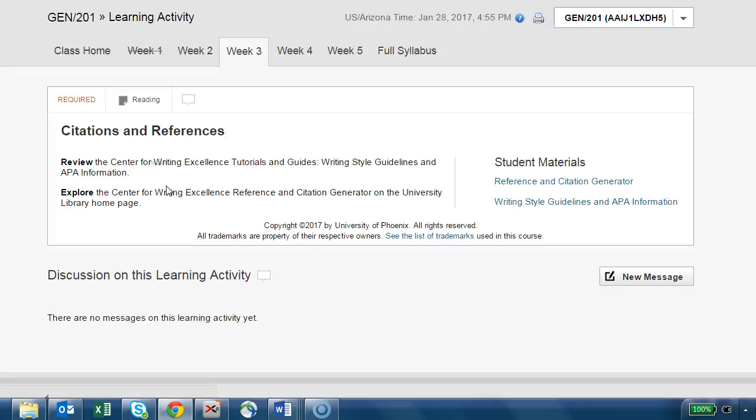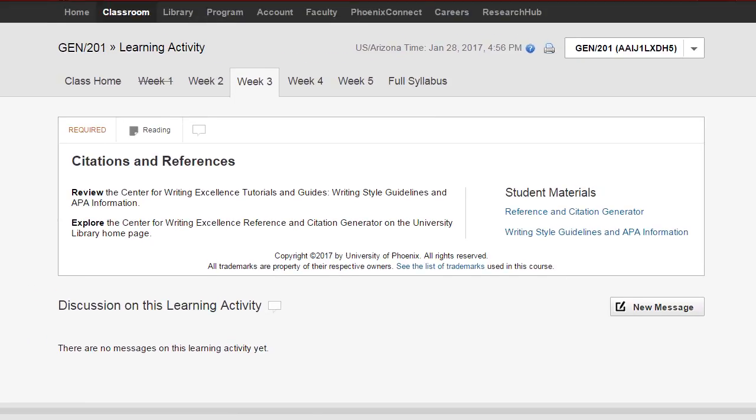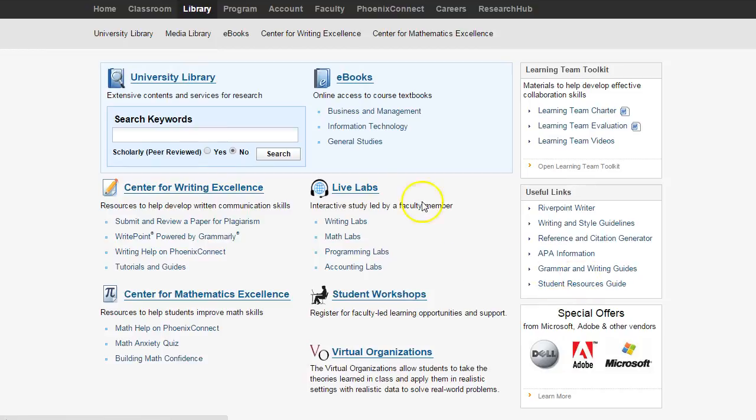We're going to talk about citations and referencing and using that reference and citation generator. And I'm going to take this now, lift it up a bit, and show you. When we go into the library, on the right, this is when you open your library, you see the useful links. We have here Riverpoint Writer. Please open Riverpoint Writer, look at it, and evaluate. This is a plugin for MS Word, and it helps you format the papers. Really great resource. And then we have, of course, the reference and citation generator.